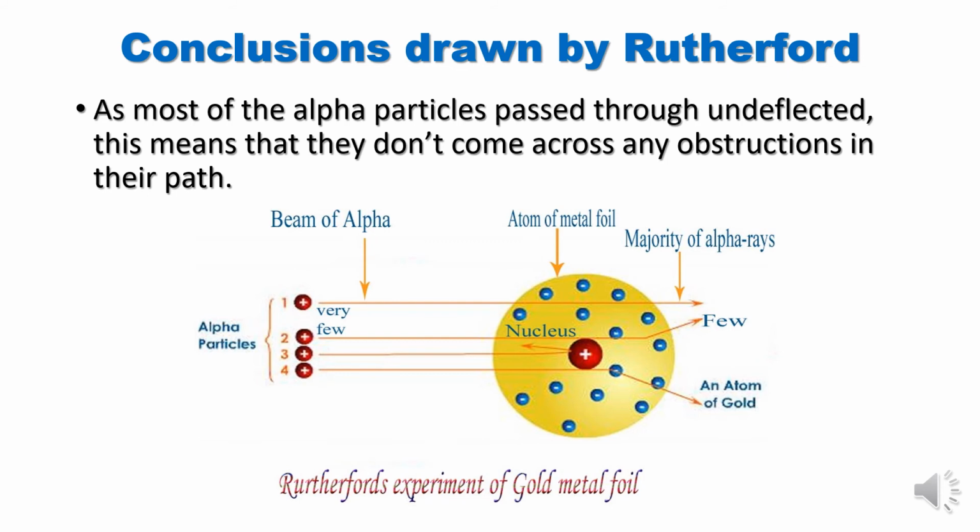You can see the third one, which is deflecting backward. That is because it has come across the nucleus inside it. So as he told, a few alpha particles suffered a minor deflection and very few a major deflection. This means that they must have met with some obstructions in their path.